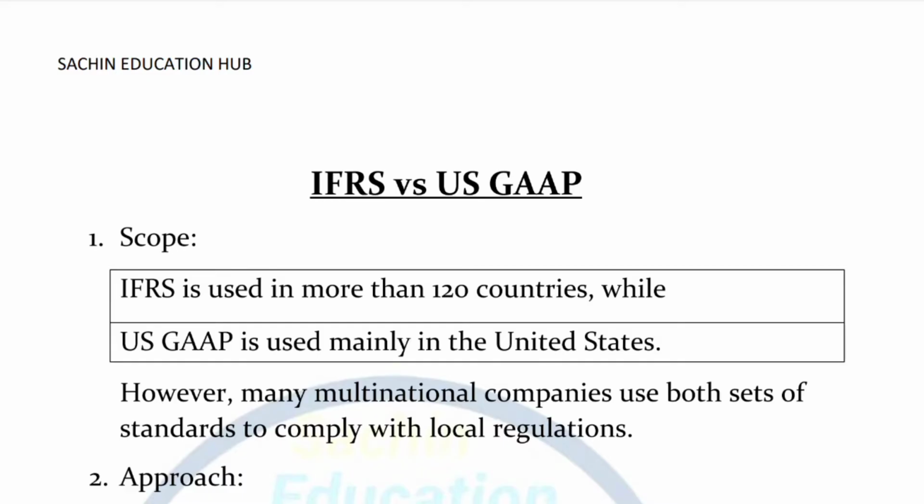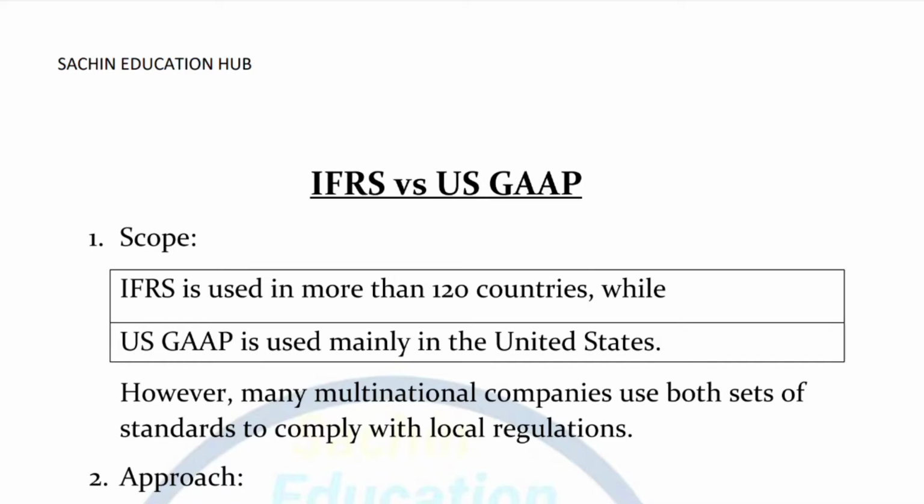Firstly, the difference between these two terms on the basis of scope. IFRS, that means International Financial Reporting Standards, and US GAAP. Firstly, IFRS is used in more than 120 countries. As you already know, International Financial Reporting Standards are the accounting standards that are established or adopted by more than 120 countries in the whole world.